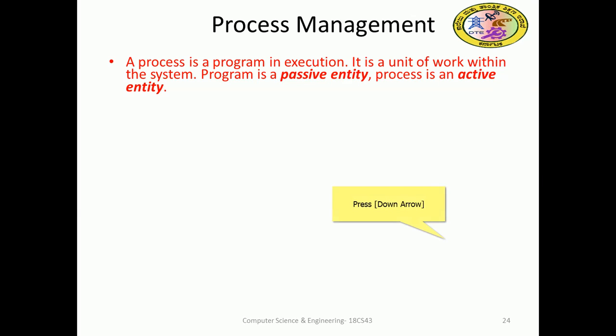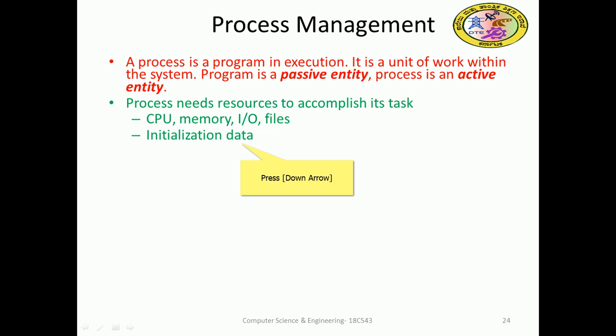Now process management. A process is a program in execution. It is a unit of work within a system. A program is a passive entity, and a process is an active entity. The program will be split into processes, and that process will be active.